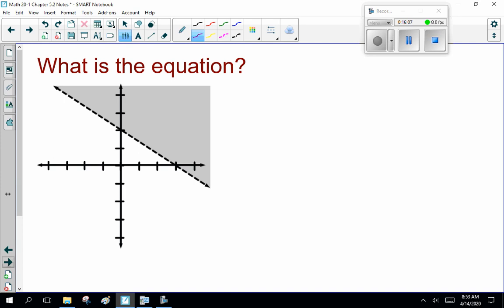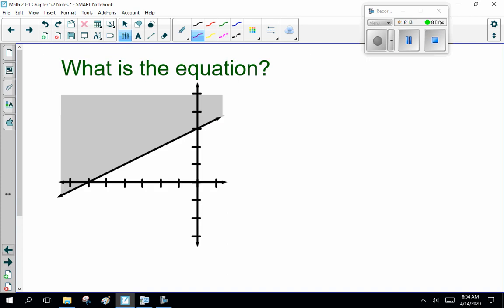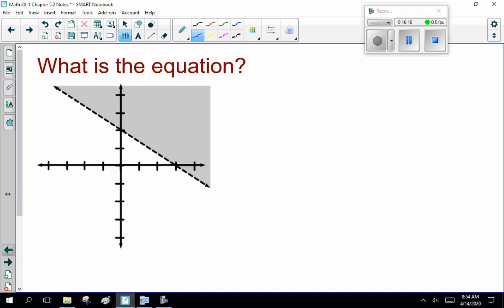Now, what's one problem here is what's the equation? Now we're going to do a couple of these, and then it's going to be word questions. Anyway, so what's the equation here? Now notice this is a straight line. So you go back to y equals mx plus b. Now, your b value is your y-intercept. What is your y-intercept? Plus 2. Now, m is your slope.